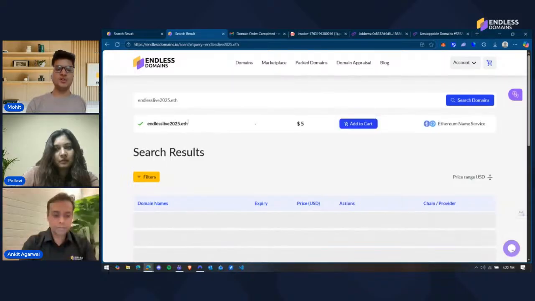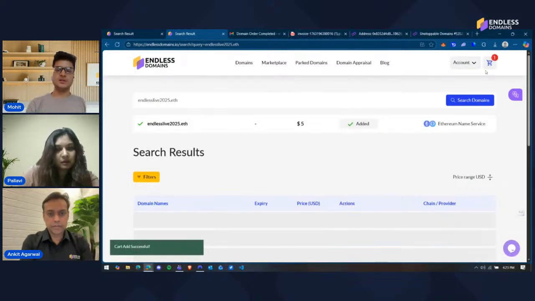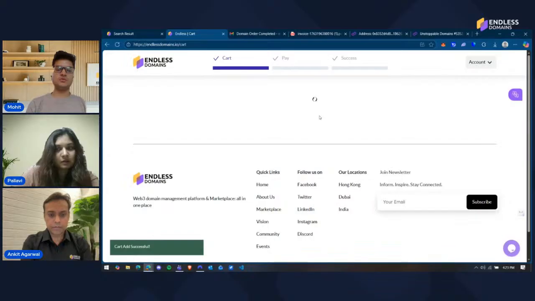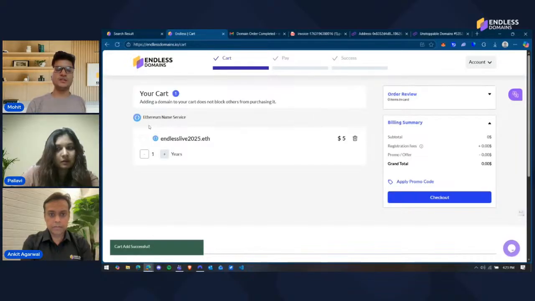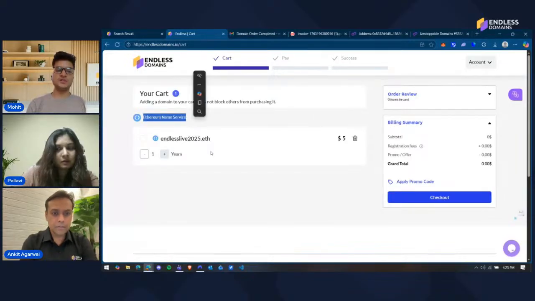ETH is a very popular extension that we have, from the Ethereum Name Service, right? So the basic process remains the same. We search for the domain, we add it to cart, right? We go to our cart, and then here you can find the domain under Ethereum Name Service, right?